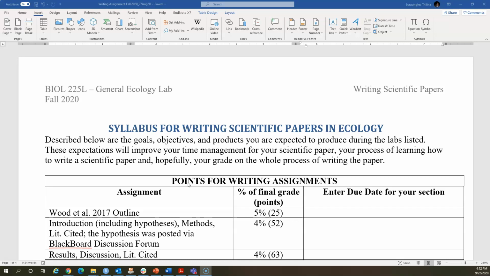Now, at the end of chapter 7, there is a handout. Okay, there is actually a worksheet, but you might have noticed that I did not mention anything regarding the worksheet when I introduced the lab to you, nor does my Blackboard page tell you anything about submitting this, nor does the syllabus mention anything about submitting the human demography worksheet, because we have replaced the human demography worksheet with this writing activity as a major assignment of the lab.